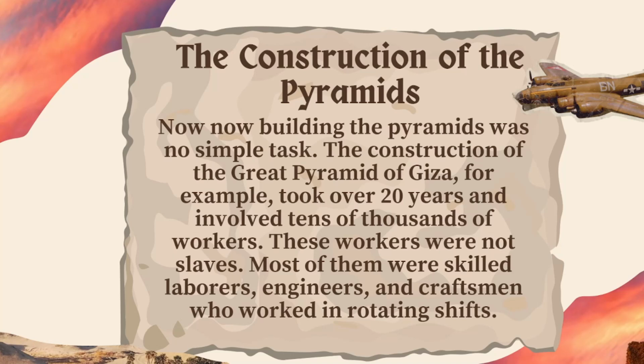The construction of pyramids. Now, building the pyramids was no simple task. The construction of the Great Pyramid of Giza, for example, took over 20 years and involved tens of thousands of workers. These workers were not slaves. Most of them were skilled laborers, engineers, and craftsmen who worked in rotating shifts.